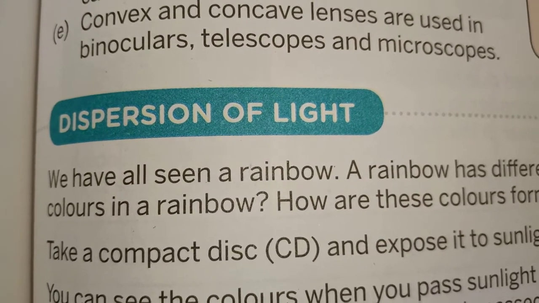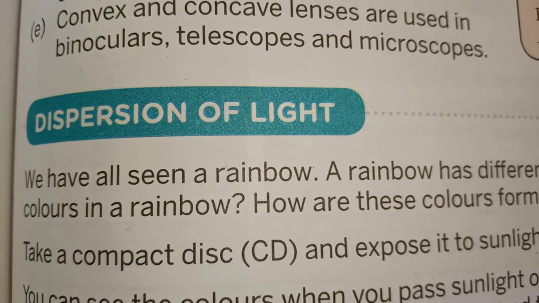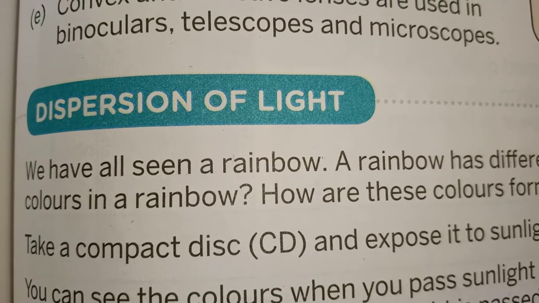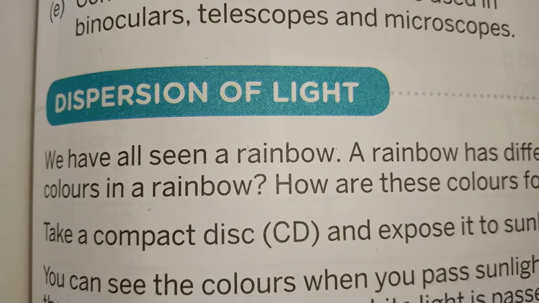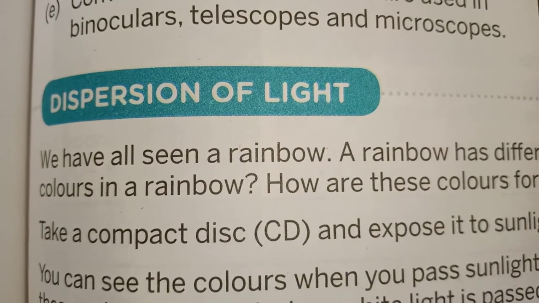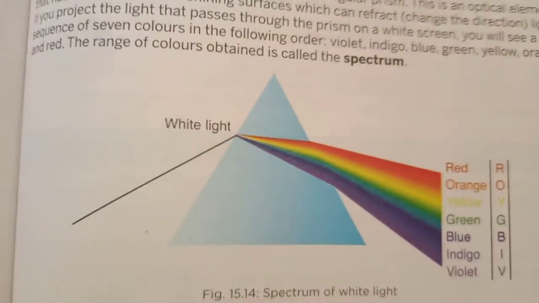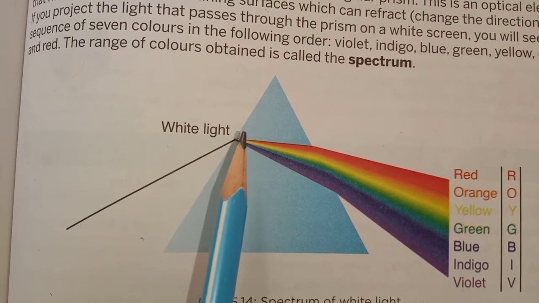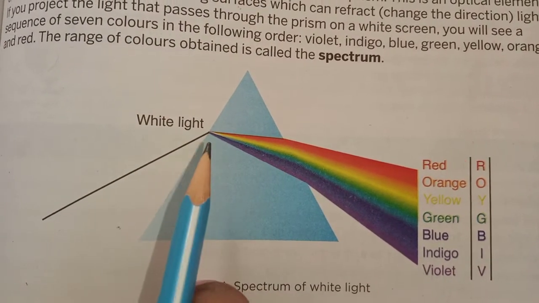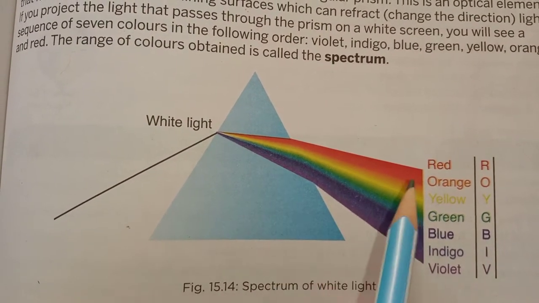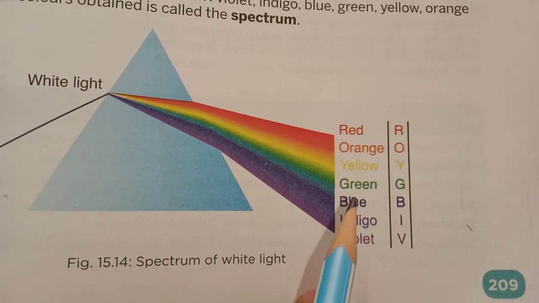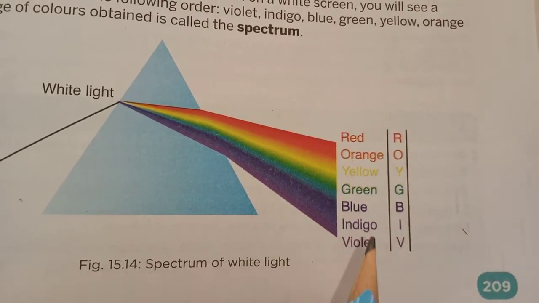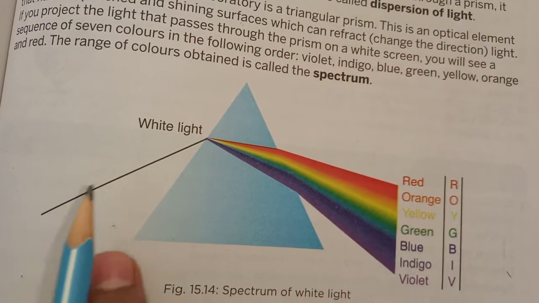Dispersion of light. What is dispersion of light? When light passes through mediums or objects, after passing, if it splits into the components of its colors, it is known as dispersion of light. For example, in the case of a prism, white light is coming, and after dispersion, light splits into its component colors. These component colors are violet, indigo, blue, green, yellow, orange and red. These are the component colors from which white light is made.